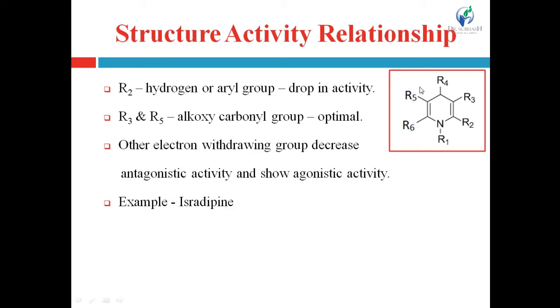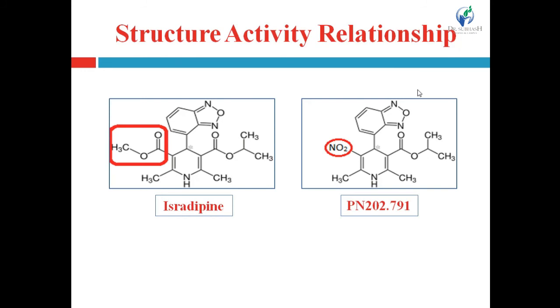If this alkoxy carbonyl group is replaced with other electron withdrawing group, then antagonistic activity will decrease and agonistic activity will increase. Alkoxy carbonyl group is also an electron withdrawing group, but if another electron withdrawing group other than alkoxy carbonyl is substituted, then antagonistic activity will decrease and agonistic activity will increase. For example, isradipine. See in structure.